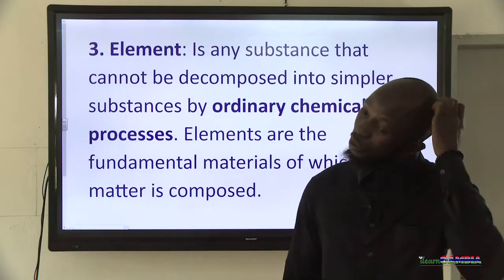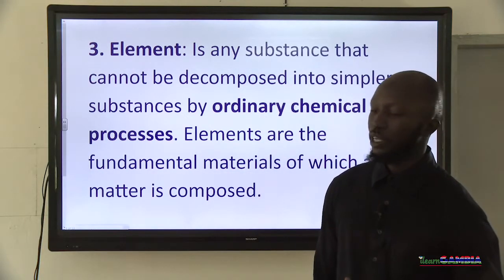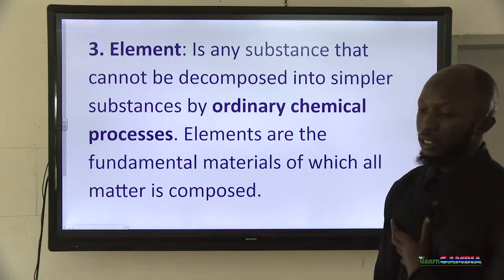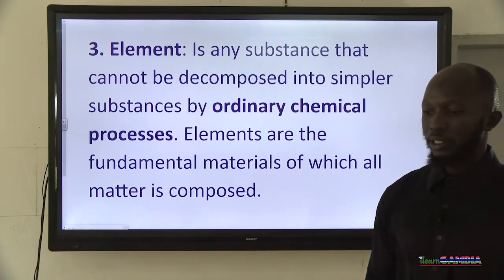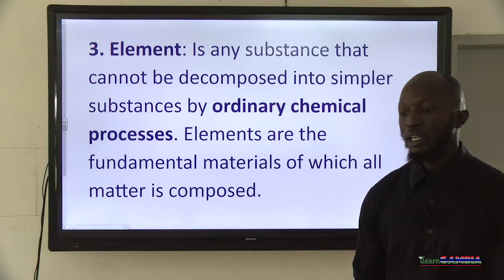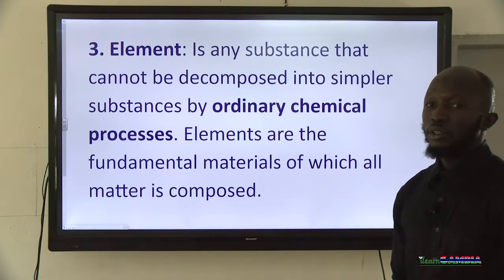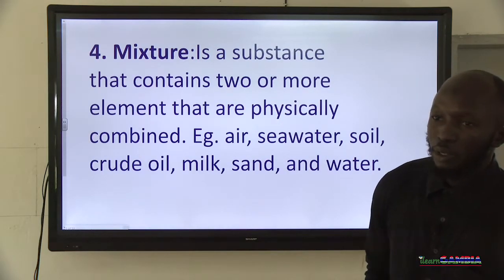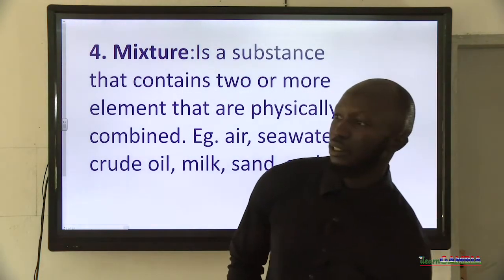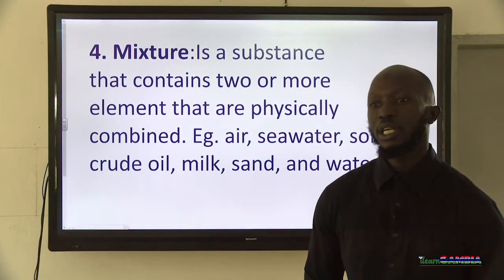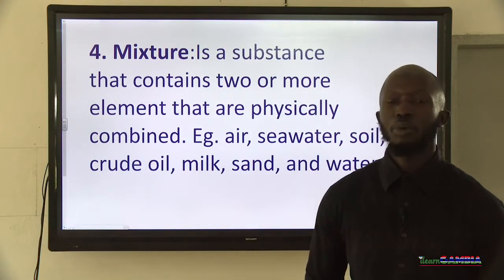We'll also want to look at elements briefly, and by definition an element is a substance that cannot be decomposed into smaller substances by ordinary chemical processes. Elements are the fundamental materials of which matter is composed. Right? We'll also want to look at mixtures. In today's lesson, our focus is really going to be on mixtures and how we separate mixtures into their components.